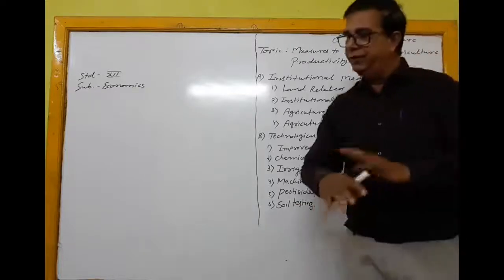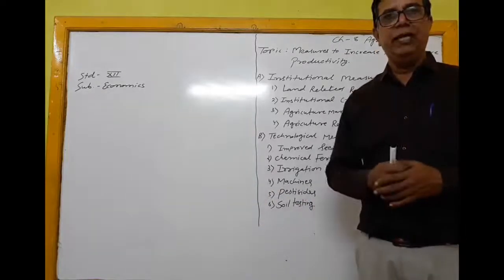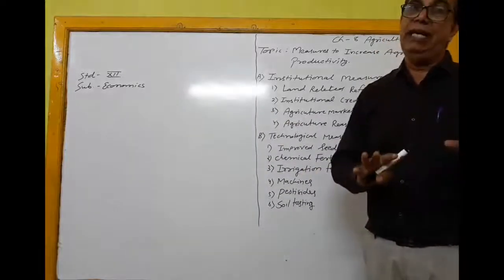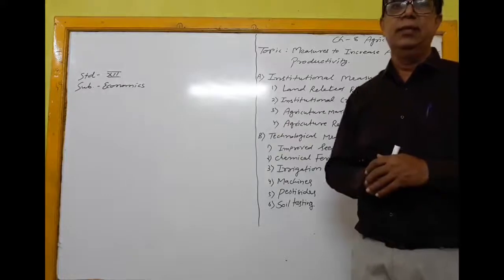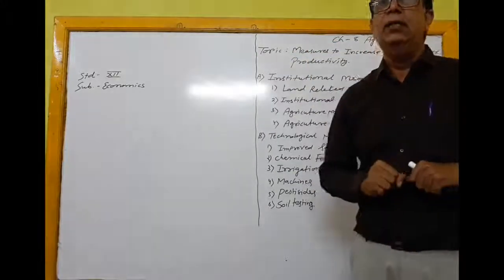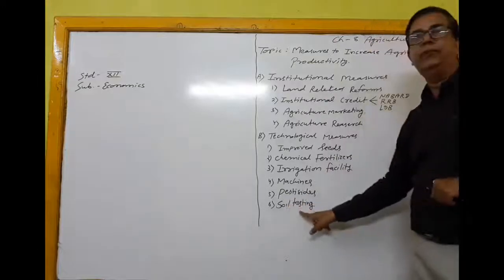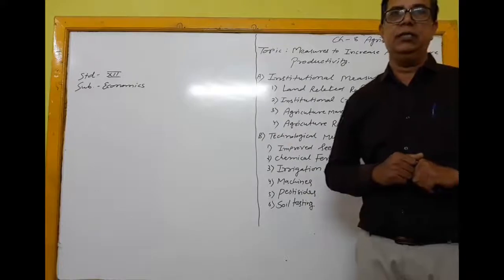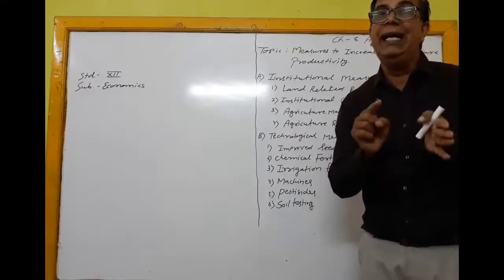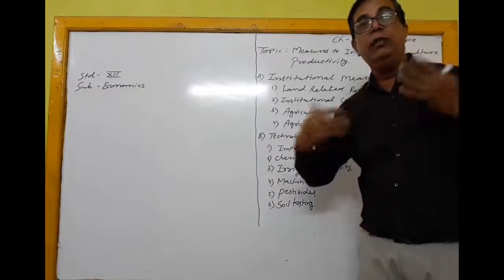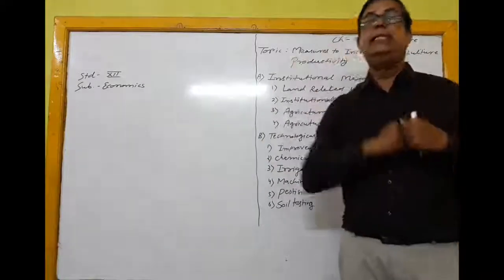After that, soil testing. In different places the types of soils are different. Some soils are fertile, some less fertile, and some useless. So the agriculture scientists test the soil, and after that they guide the farmers on how to cultivate that land, how much fertilizer to use, and how to use the pesticide.